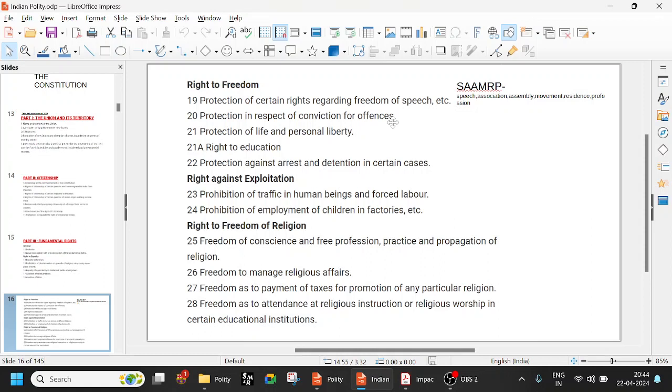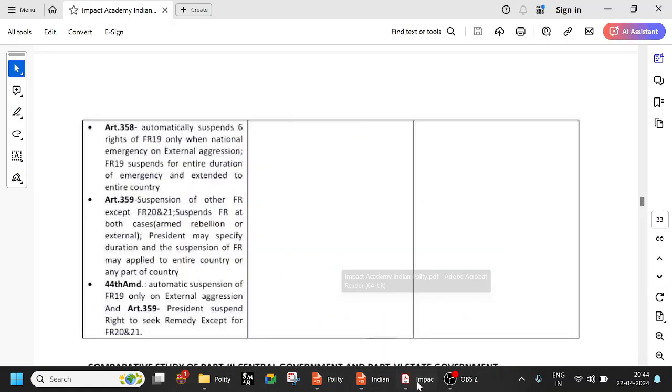Article 19 is suspended, but 20 and 21 will not be suspended. Even if there is a national emergency, there has to be protection of life and personal liberty, and protection in respect of conviction for offences. Article 22 is detention, while 20 is conviction for offences. Just because there is a national emergency, you cannot arrest anyone just like that. There has to be proper grounds. So 359 suspends other fundamental rights except 20 and 21.